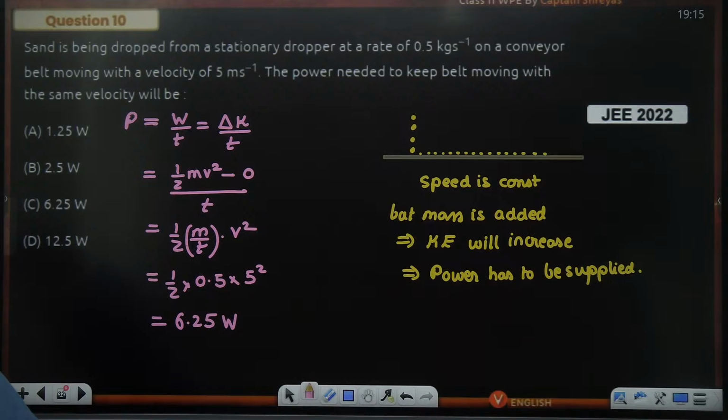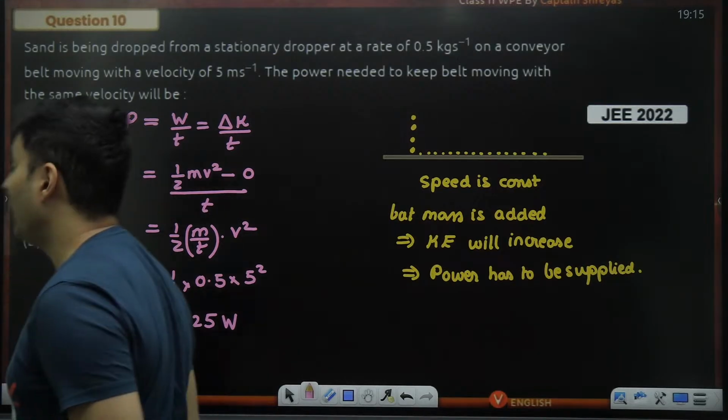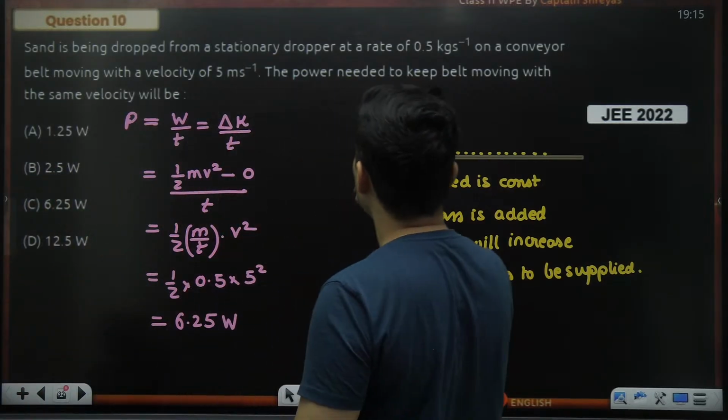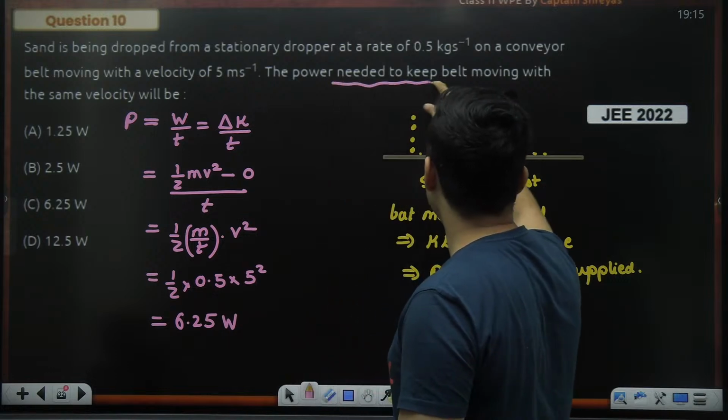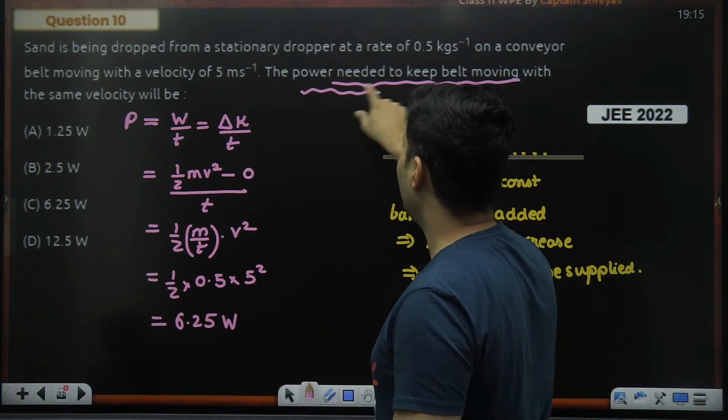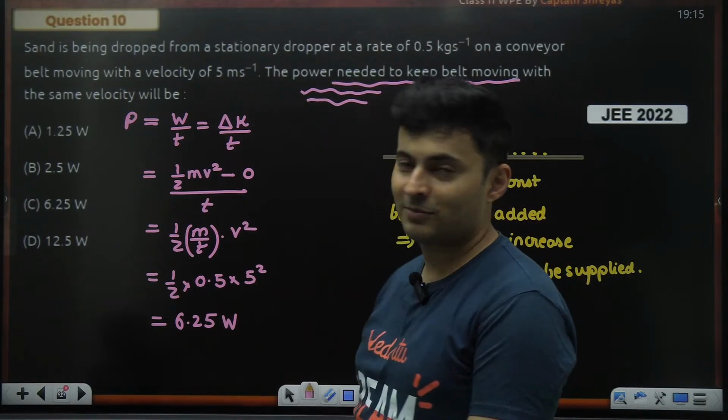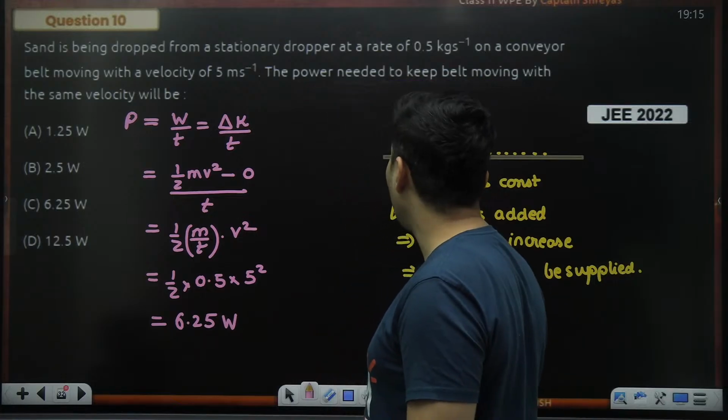Yes, Sandeep. Why have we taken the average? Because of the power needed to keep the belt moving. This power needed will be the average value.